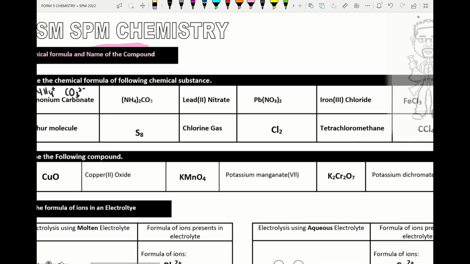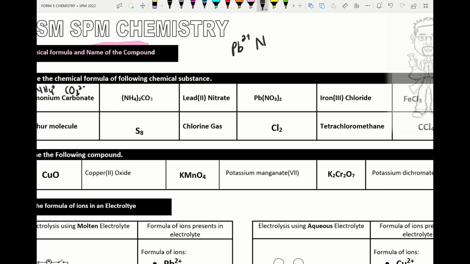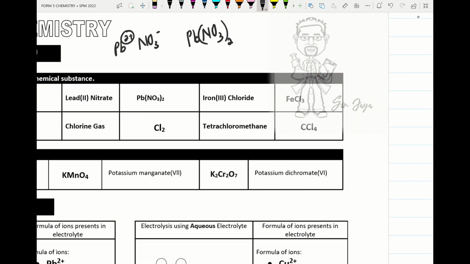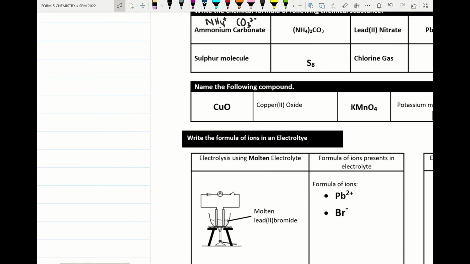Lead 2 nitrate: we have lead 2 ion and also nitrate ion. We combine the ions like this, take the 2 and put it here, so we put brackets like this. Iron 3 chloride is made up of iron 3 ion and chloride ion, so the formula is FeCl3.